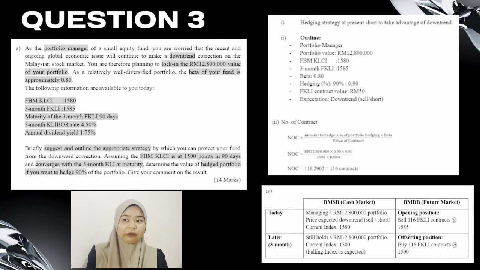Now let's look at the second row for 3 months later. The manager still owns the same portfolio, but the market index has fallen from 1580 to 1500 points, just as expected. So the portfolio lost some value because the stock market has gone down. To close the hedge, the manager now buys back the FKLI futures contracts at 1500 points. This is called the offsetting position. He sold at 1585 and bought back at 1500, so he earns a profit from the futures market. The profit from the futures contract helps offset the loss in the stock portfolio.